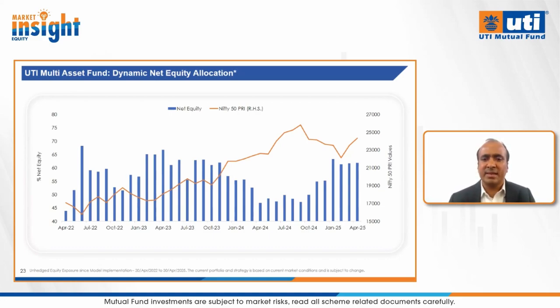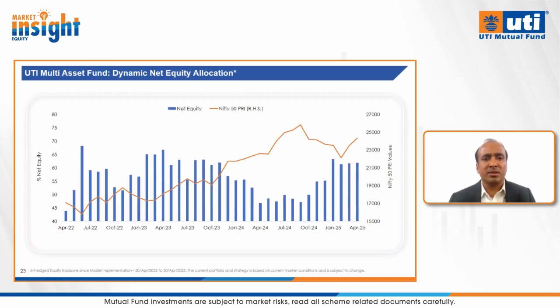As you can gauge here, when the market was trading at expensive valuations early last year, equity allocation was falling, and we maintained about 47% equity allocation till about September 2024. In the last 6 months, markets have been extremely volatile and have corrected about 15 to 20% from the peak. So our equity allocation has risen from 47% to 62% in the last 4 to 6 month period, mainly because valuations became much more comfortable in the interim.